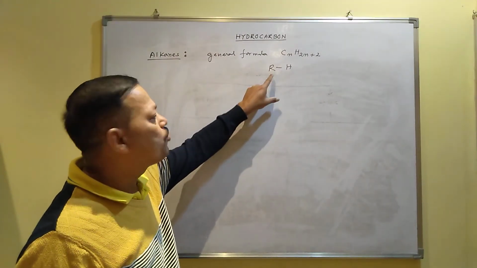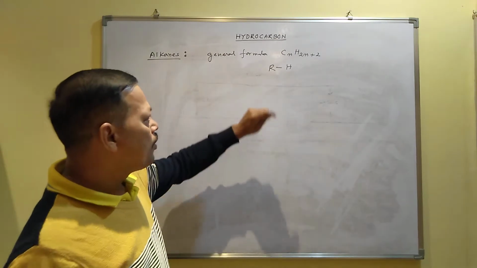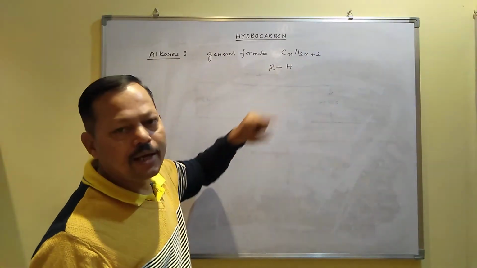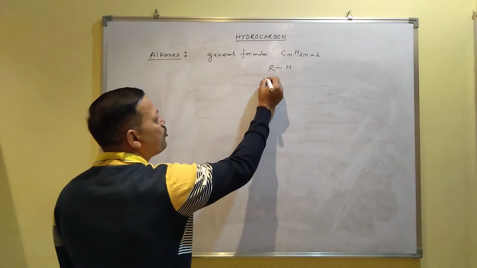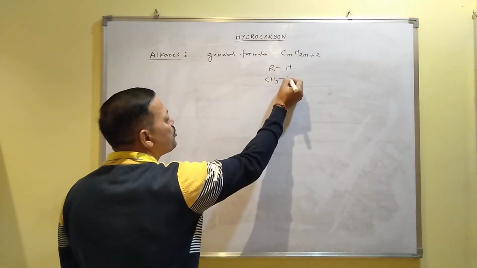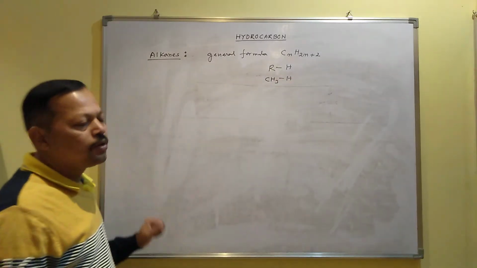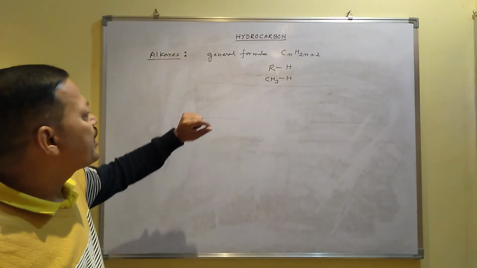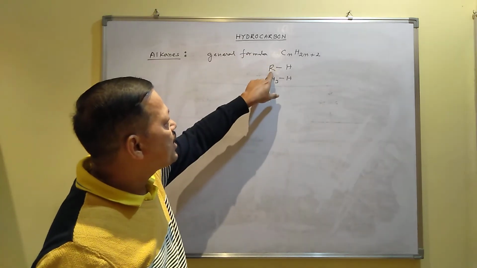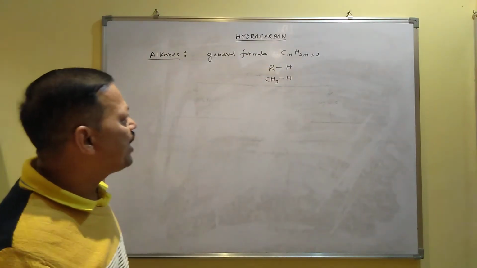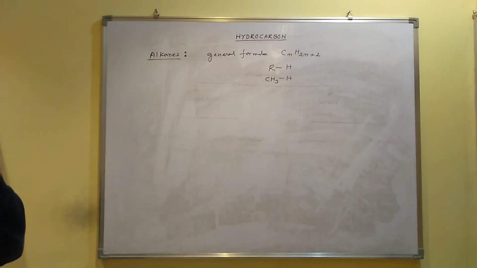These are called alkyl group which is represented by R symbol. When alkyl group combines with one hydrogen, then it produces the alkane. For example, suppose alkyl group is methyl. When methyl group combines with hydrogen, it produces methane. So if you want to represent alkane generally, the alkane you can represent as RH. So RH means any alkane it can represent.